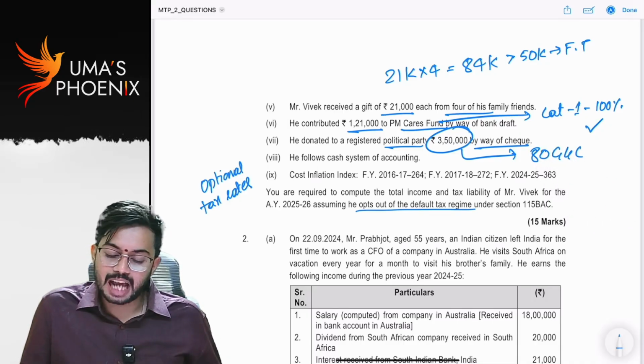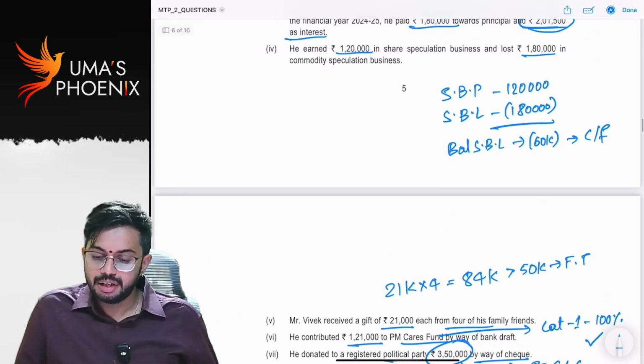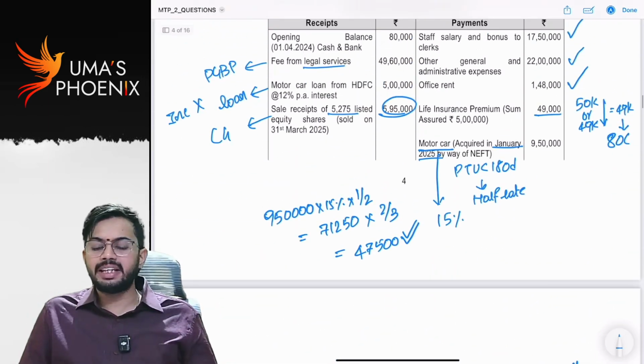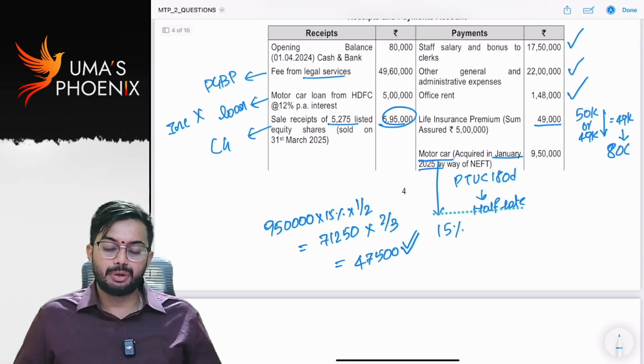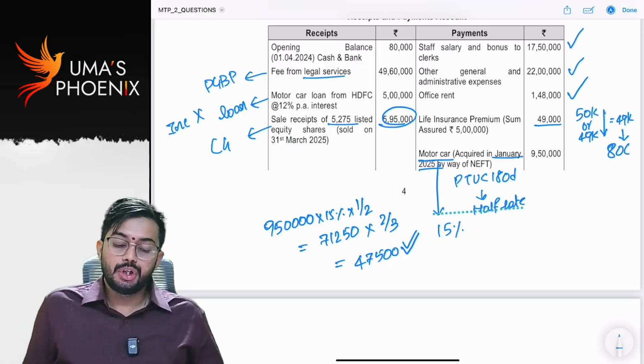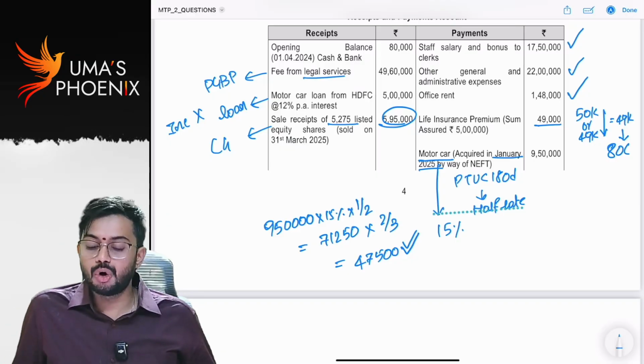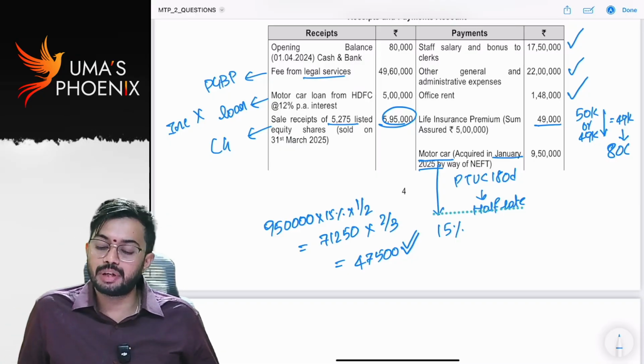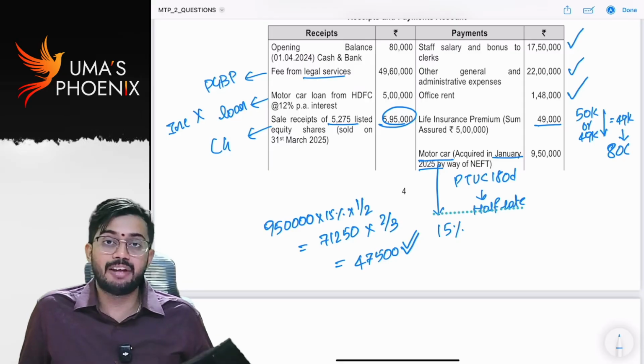He follows the cash system of accounting. So, major adjustments, I think all the adjustments I have explained to you. So you can go ahead and calculate total income and tax liability and verify with the answer.